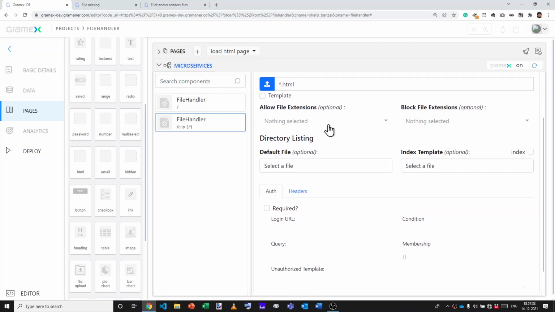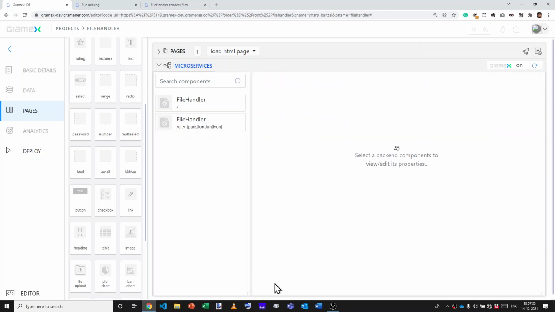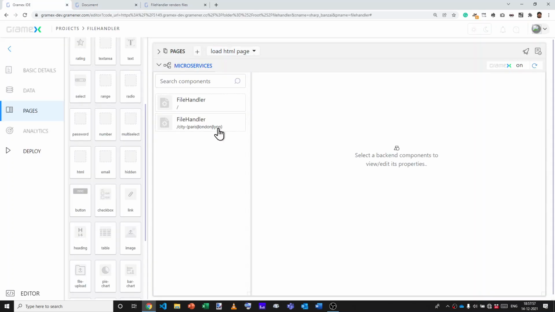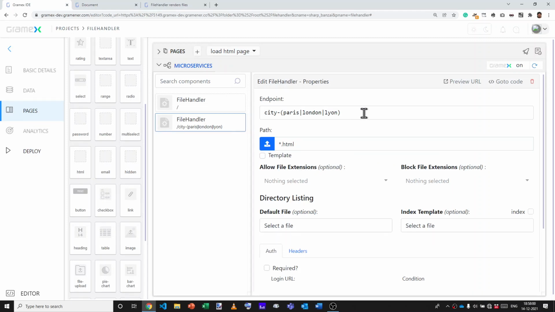So let's try this out with a .html. Let's go to the output. City-London still renders London. City-Lyon still renders Lyon, and the rest work pretty much the same way. Let's introduce a complication now. Lyon could sometimes be spelled Lyons. So I want any one of these four, but the trouble is I can't just use star because there is no lyons.html. There's only a lyon.html. So we need a more advanced form of mapping.